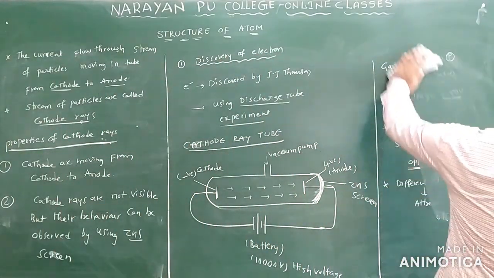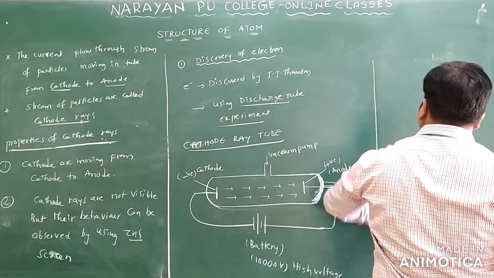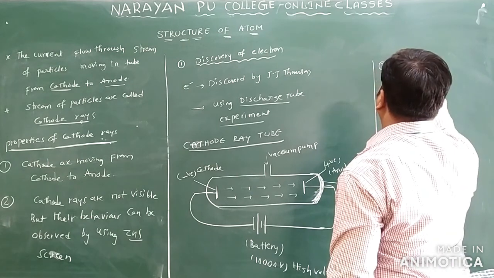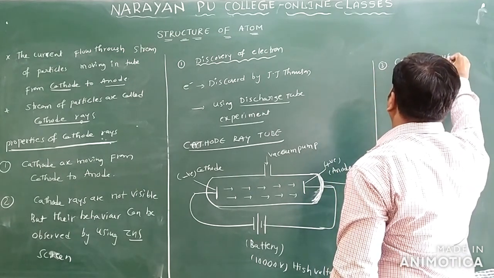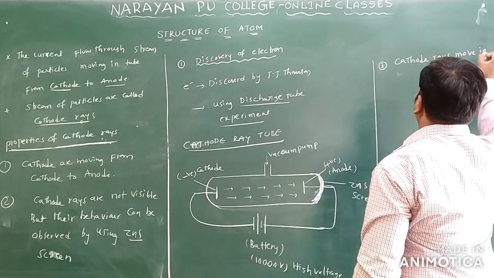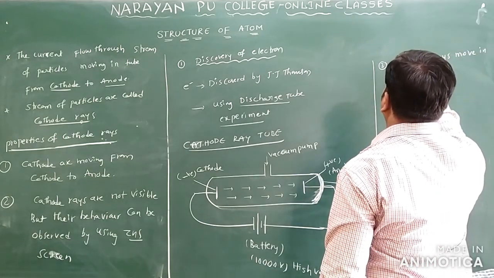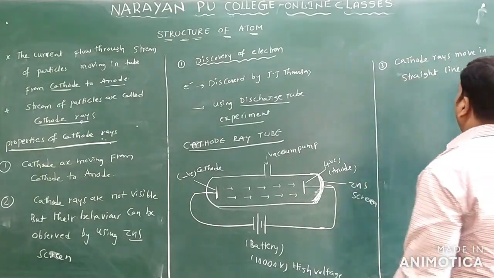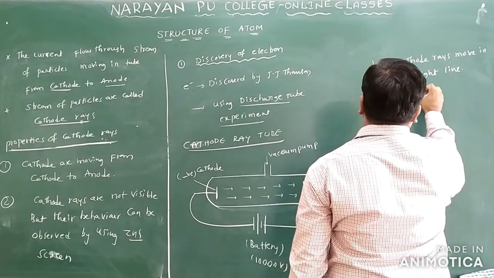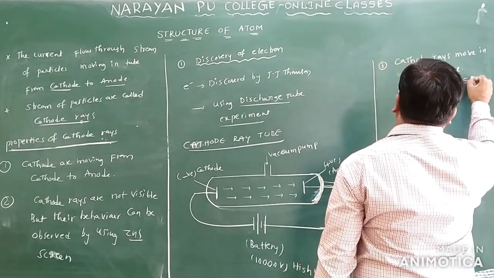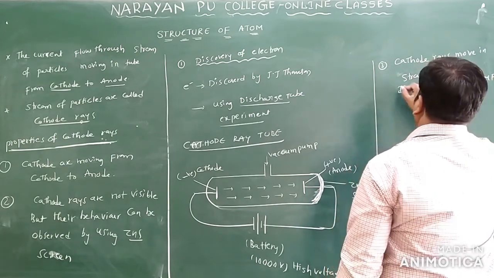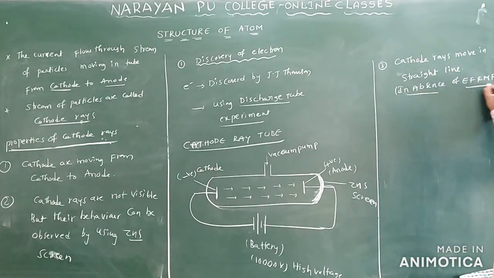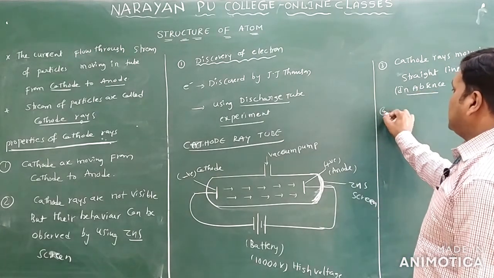Next we can see one more point. Third point here: cathode rays move in a straight line, in the absence of an electric field and magnetic field. If you take the cathode rays here, they always move in a straight line in the absence of electric field and magnetic field.